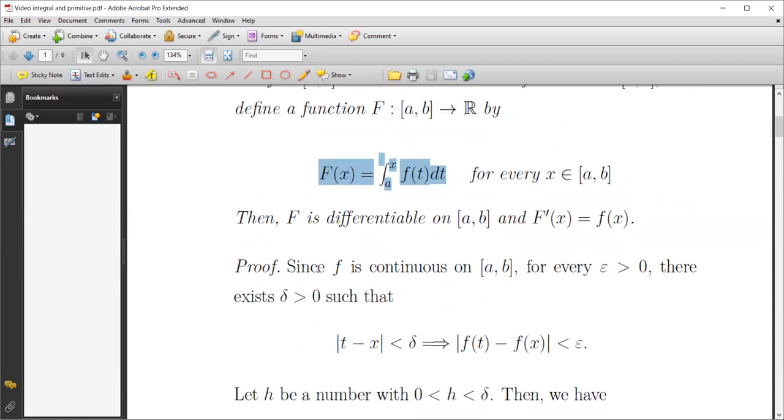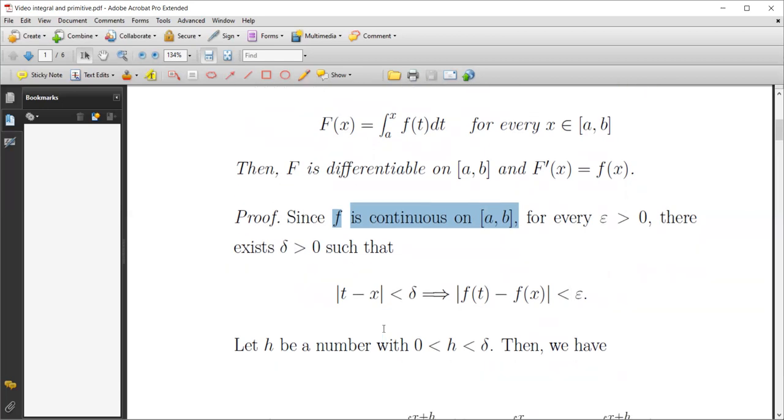We have that f is continuous on a closed interval [a, b], so it is uniformly continuous, because we saw this in continuous functions: every continuous function on a closed and bounded interval, in other words on a compact interval, is uniformly continuous.